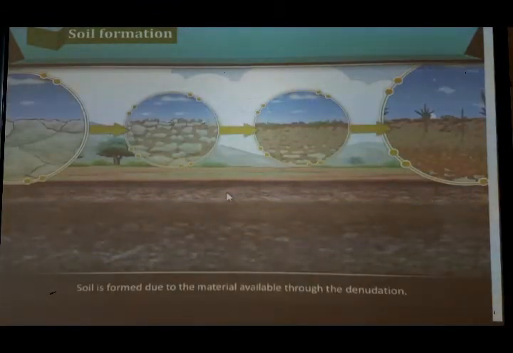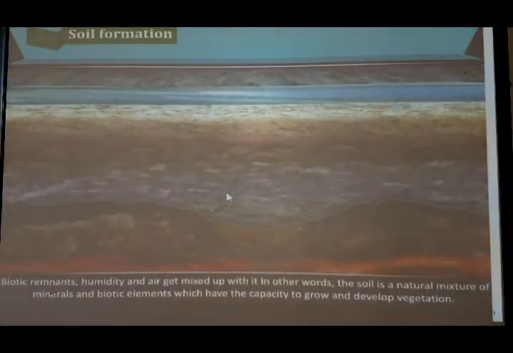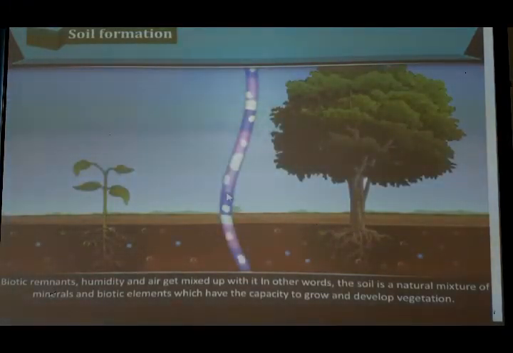Soil is formed due to the material available through denudation. Denudation means slowly or gradually the rocks are broken into small parts. Biotic remnants, humidity and air get mixed up with it. In other words, the soil is a natural mixture of mineral and biotic elements which have the capacity to grow and develop vegetation.